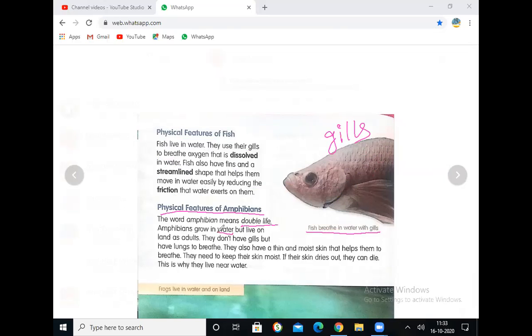Water lo grow avutayi. Normal ga ippudu chudandi. Frog will lay eggs in water only. Frog eppudaina eggs water lone lay chestundi. After the complete development, egg nunchi adult stage frog vache varaku మొత్తం ఎక్కడ జరుగుతుంది ద లైఫ్ సైకిల్ ఇన్ ద వాటర్.